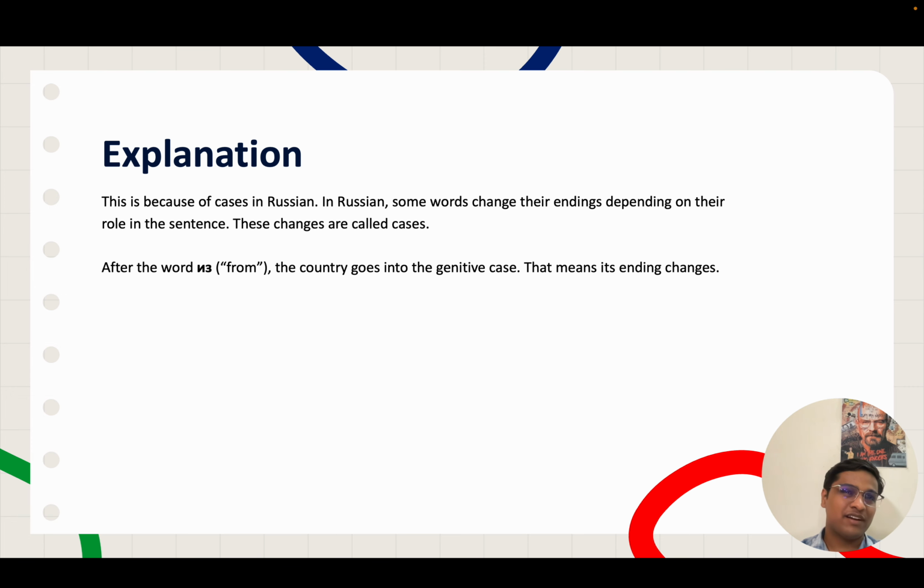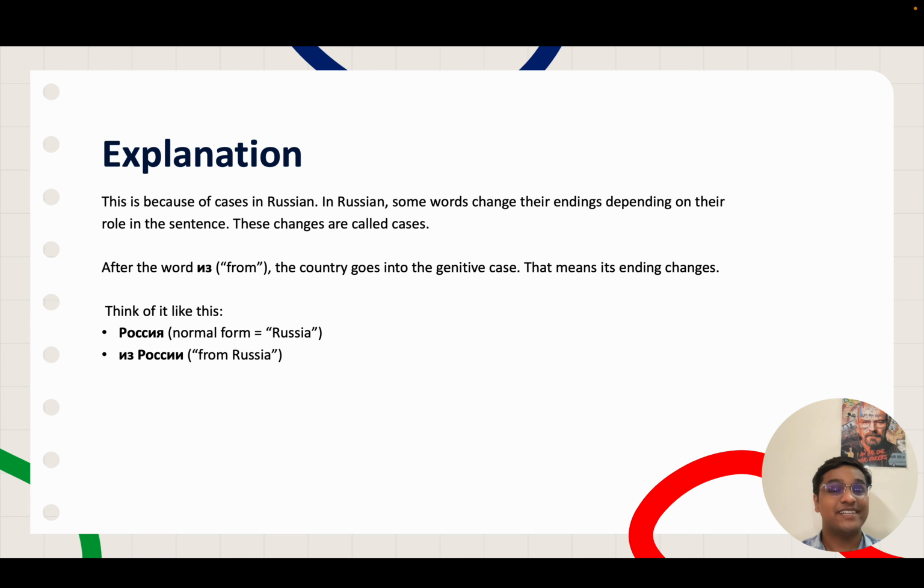You don't have to remember it or feel overwhelmed. It's okay if you don't understand it right now. It only means that the word ending changes, the form of the word changes, and it's called cases. Think of it like this. In a normal conversation, the normal form is Россия. But after из, it's read as России. Its form changes. The country's ending changes to show the meaning from.